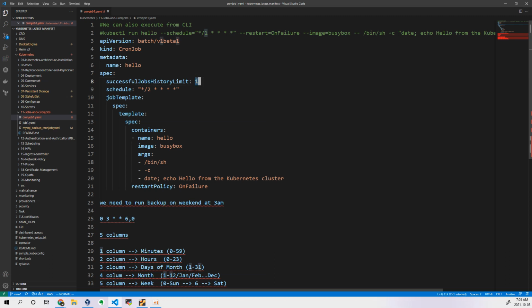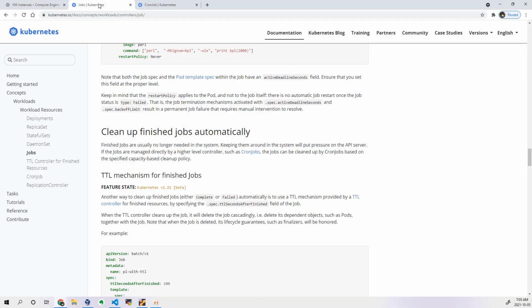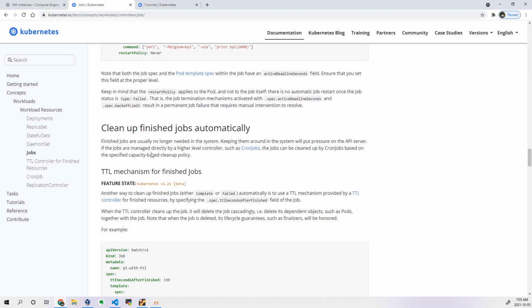If you set it to three, then three jobs' information will get stored under this cron job, which means the last three jobs that have run will be available. When the fourth job is triggered, the old one will get deleted and the fourth one will get added into this history. This is how we can control it. That is what we are talking about now.